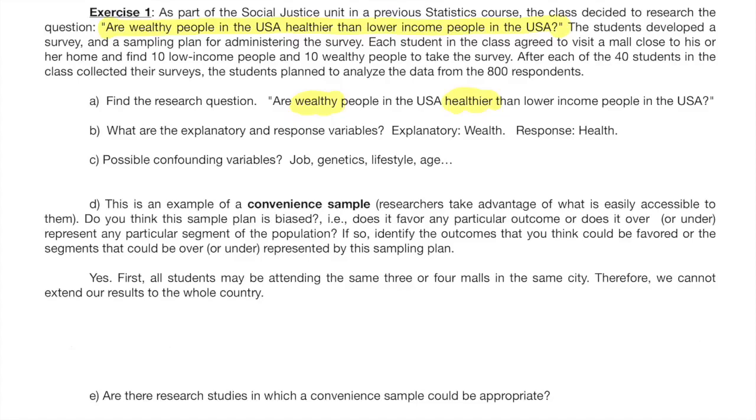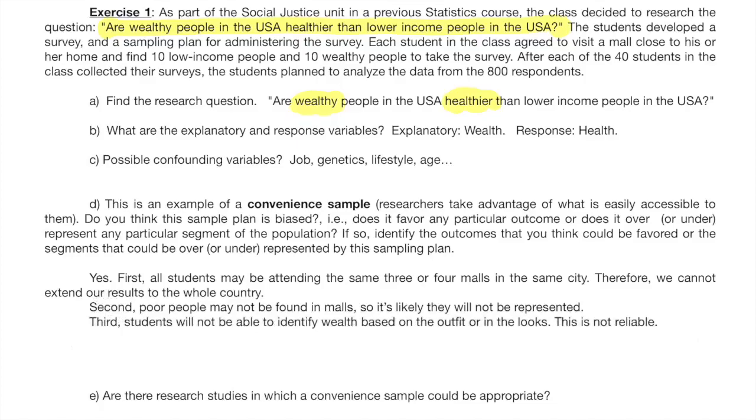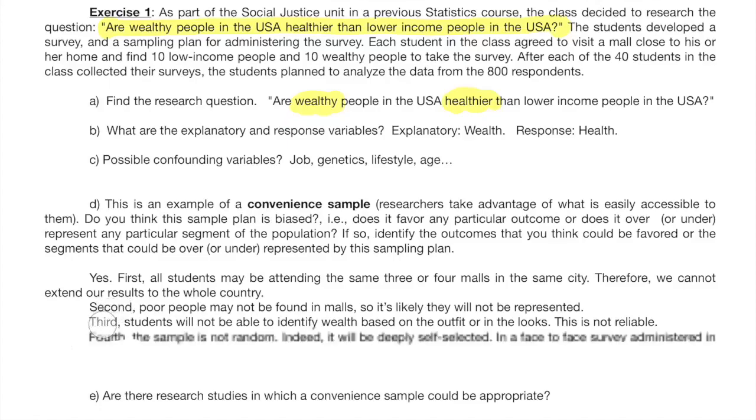Others say that really poor people will not buy in a mall, so the lowest incomes will be underrepresented. Others object that you cannot identify wealthy or low-income people by their outfit, so you cannot interview the 10 wealthy and the 10 low-income. All these objections are okay. This sampling plan is very unrigorous.